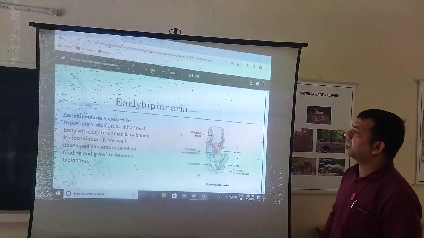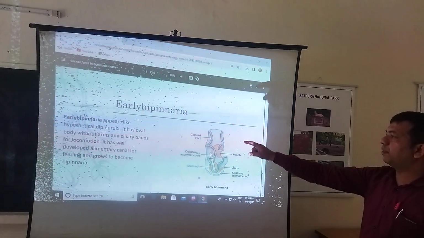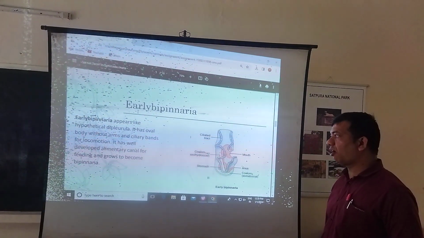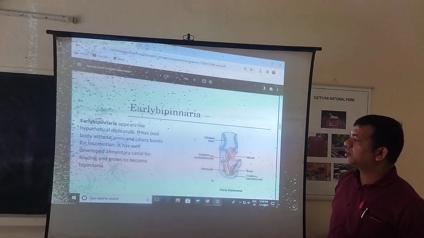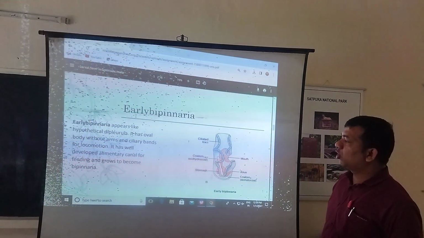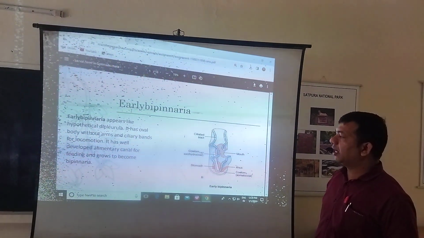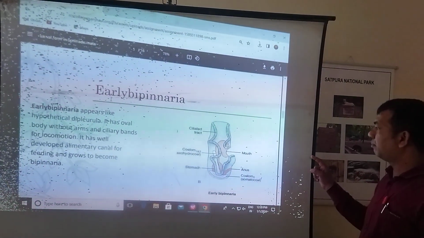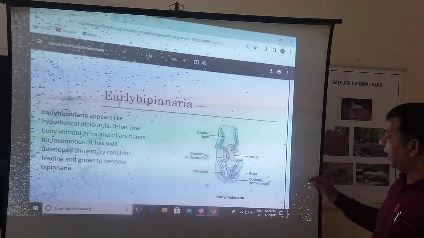So this is the first, the early Bipinnaria larva. Early Bipinnaria larva is like Holothuridia Bipinnaria. This is the oval body, the right arm, ciliary band, and locomotion as well. And the developed alimentary canal for feeding and growth becomes the Bipinnaria larva. This is the structure: ciliated tract, mouth, coelom, stomach, and anus.